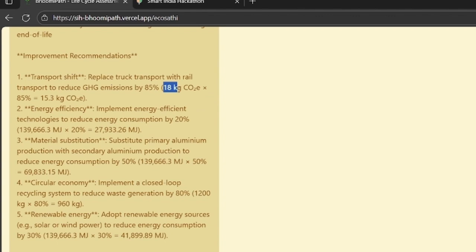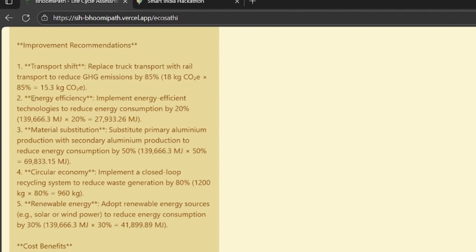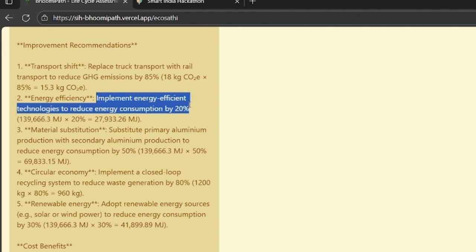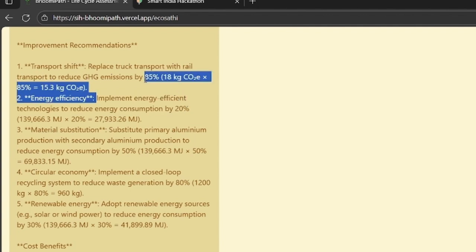18 kg CO2 per 85% will, 15.3 kg of CO2 emission would get reduced. Energy efficiency, it is telling here: implement energy efficient technologies to reduce energy consumption by 20%. And 20% for any company is a very large amount. And here, 85% is again a very large amount.